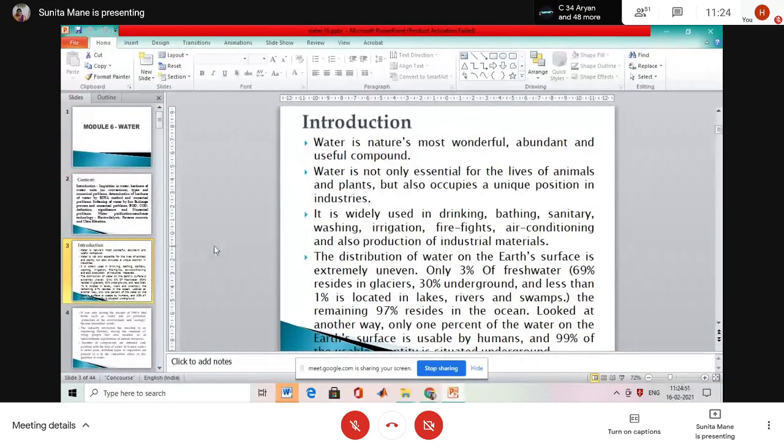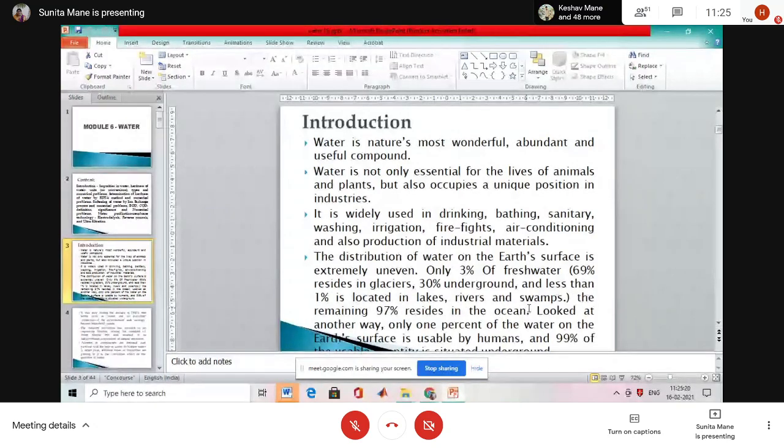The distribution of water on the earth's surface is extremely uneven. Only 3% is fresh water used for our daily needs. Of this, 69% resides in glaciers, 30% is underground water, and less than 1% is located in rivers and swamps.